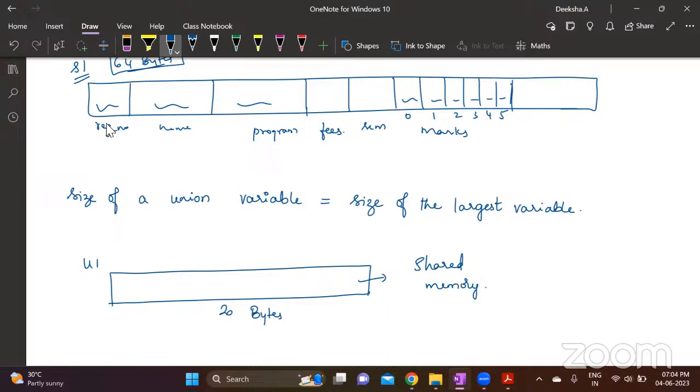We do not have separately allotted memory for each of the variables. This memory itself is the shared memory for all the variables within a union. Then how do we store all the values? Basically, union is not used to store all the details of a student. To store all the details of a student, we use structure only. We will use union only when we are processing the structure elements.